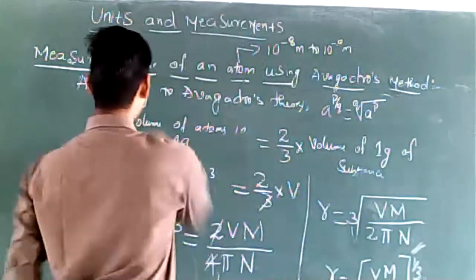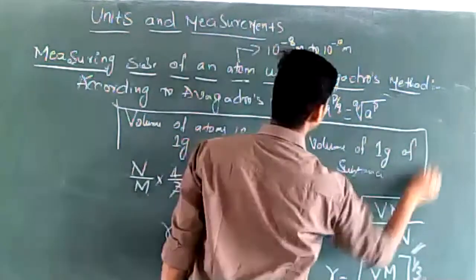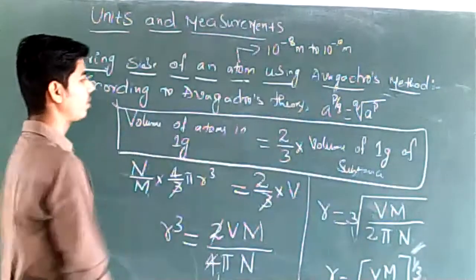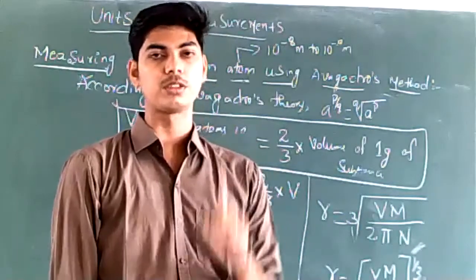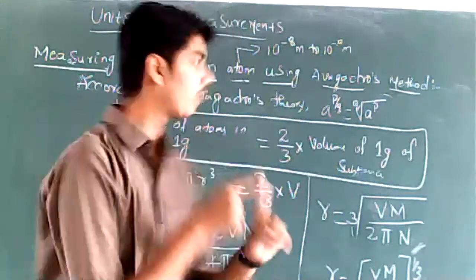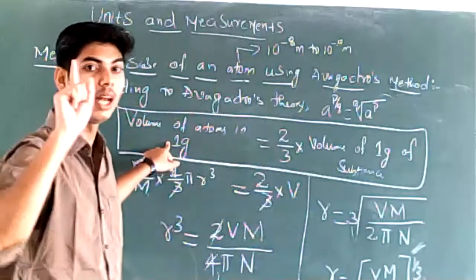So just remember, the volume of atoms present in 1 gram of substance will be equal to 2/3 times the volume of the substance. What is important is you first calculate the volume of atoms in 1 gram.